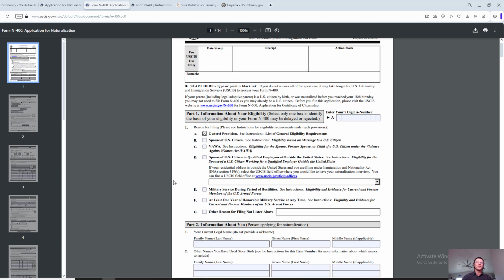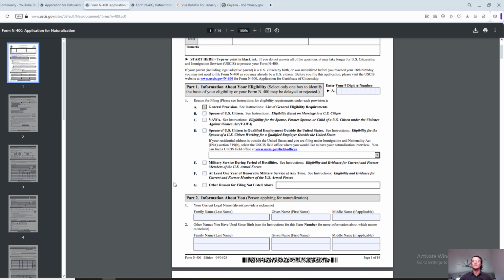So most of the time this is going to be the case for you as well. But again, if any of these apply for you, you already know your eligibility, and that's what you're going to be selecting. Okay, moving further.